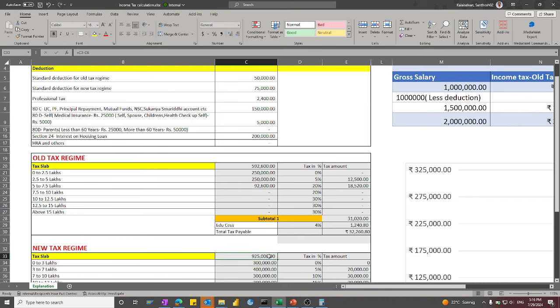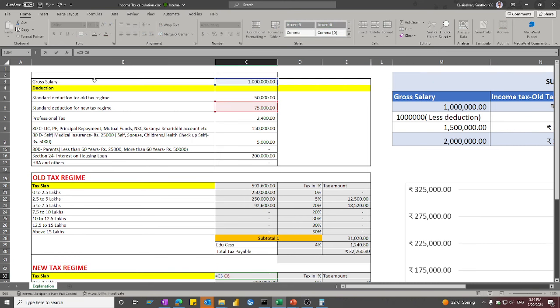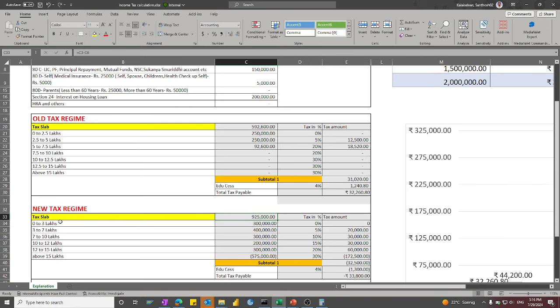Okay, subscribers. Now what we can do is calculate for the new tax regime. The new tax regime is very simple. As I told you, it is only the gross salary minus the standard deduction for the new tax regime, that is 75,000. You get a derivative of 10 lakhs minus 75,000, which is 9,25,000. Now we have to fit this into the below taxable slabs.